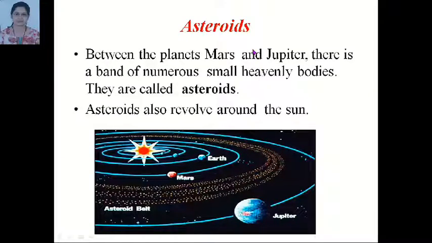Now about asteroids. Between the planets Mars and Jupiter, there is a band of numerous heavenly bodies. They are called asteroids. This is asteroid belt. This asteroid also revolve around the sun. This is the sun. This is Earth, this is Mars, and this is Jupiter. And in between Mars and Jupiter, is numerous small heavenly bodies. These are called asteroids.